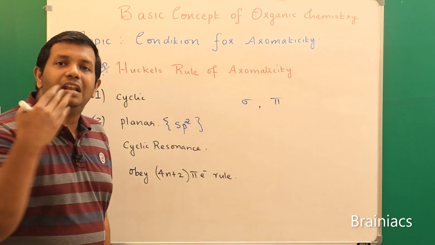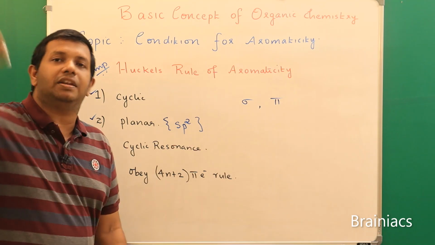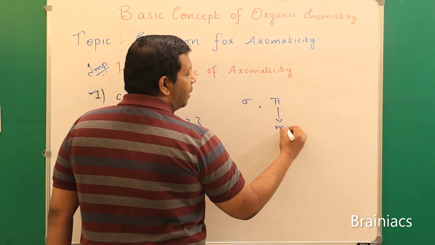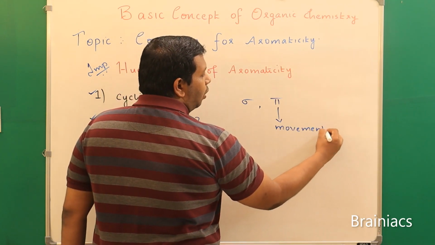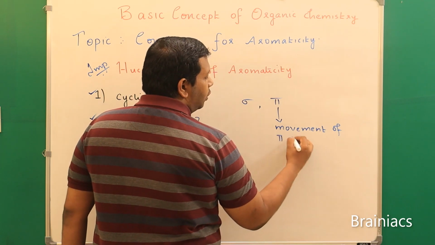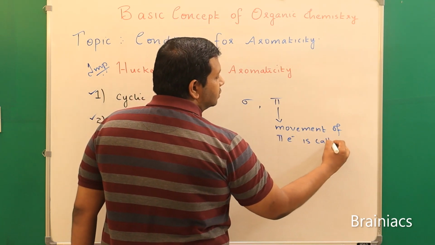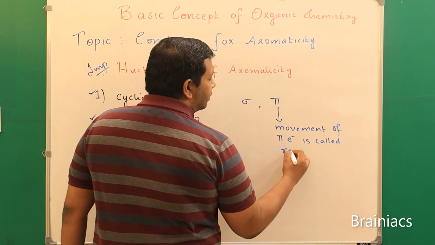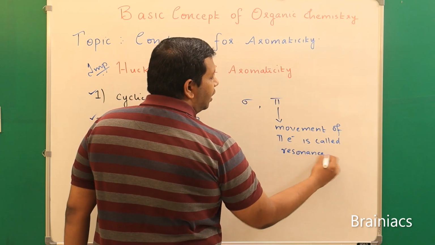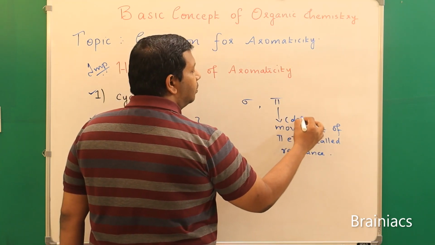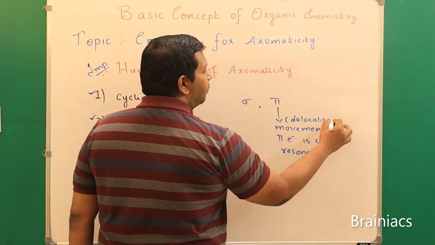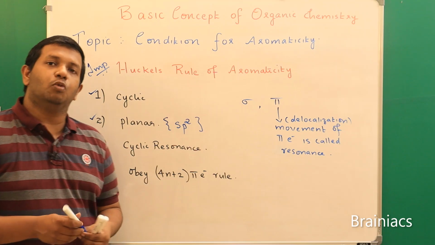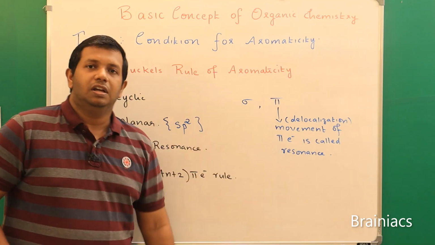And delocalization means movement, and the movement of the pi electron is actually called resonance, or we say delocalization. We use the term delocalization because you are moving from your fixed place. So I can say the delocalization or the movement of the pi electrons of the pi bond is called